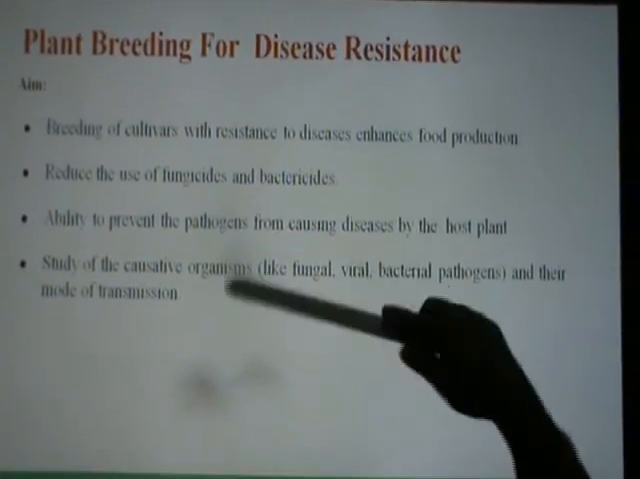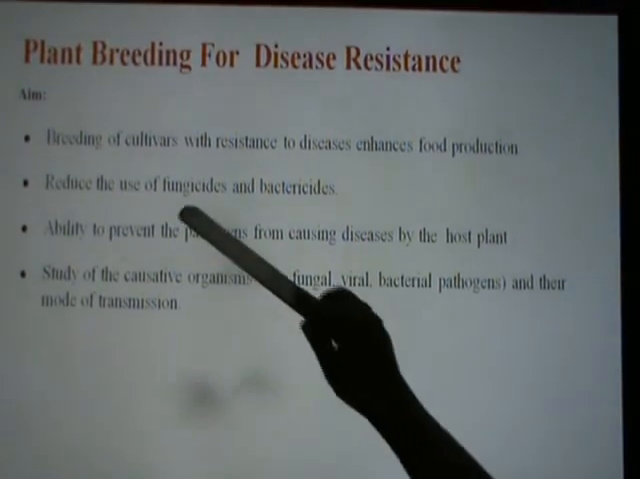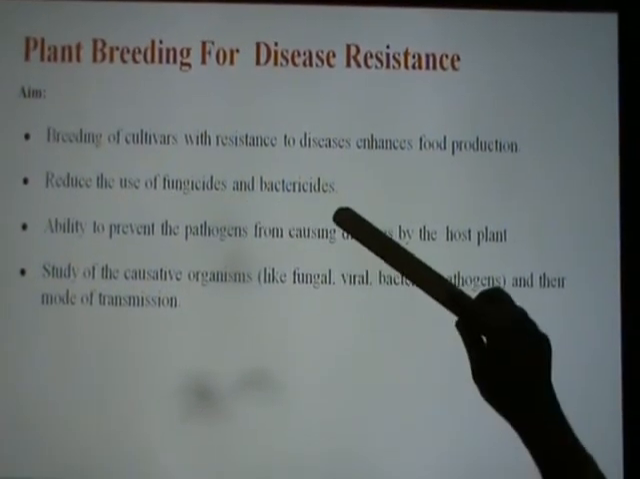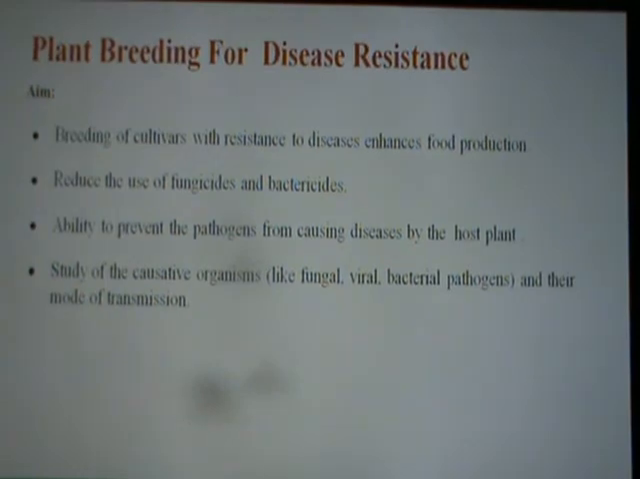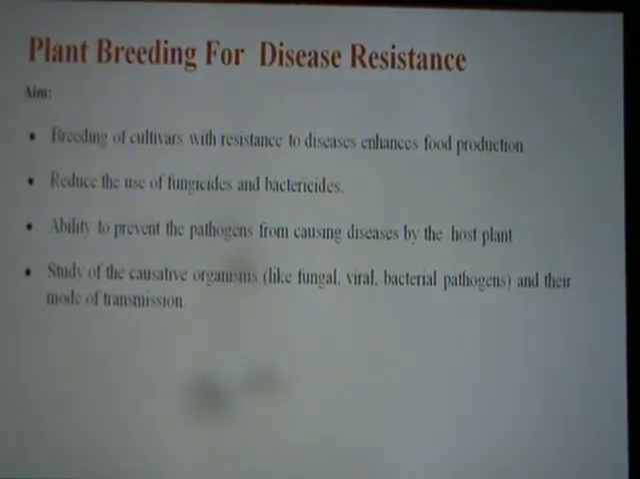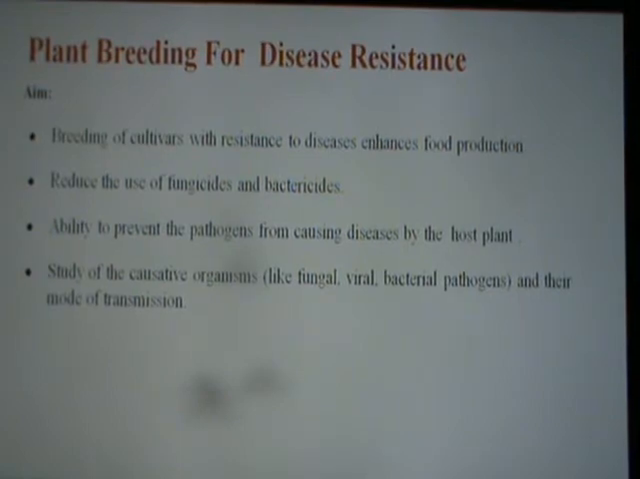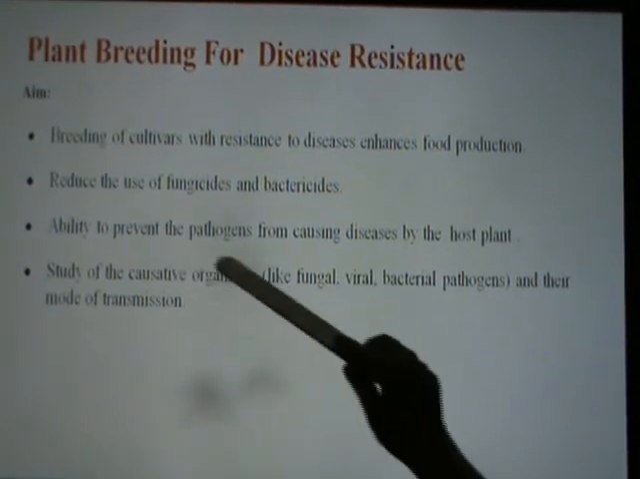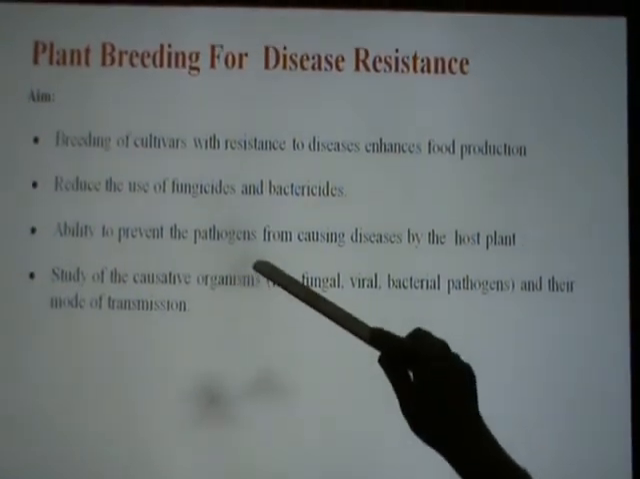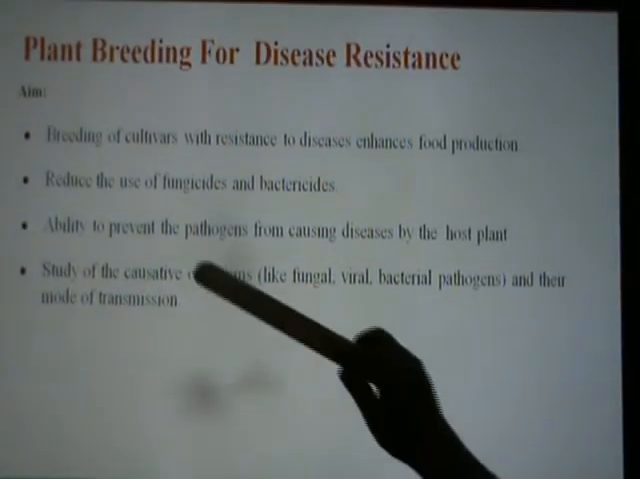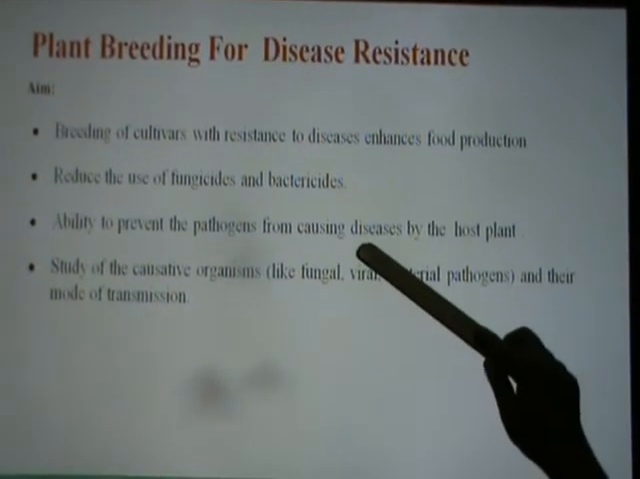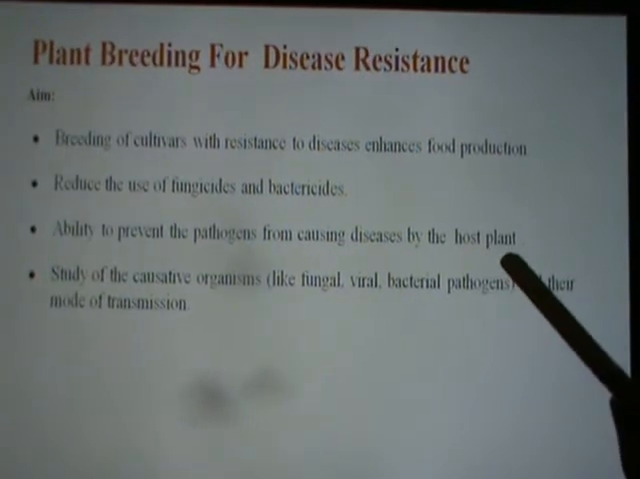Second, if the breeding is done, it reduces the use of fungicides and bactericides, which are used to kill fungus and bacteria. Then different insecticides, like you must have learned about DDT and all that. Now, the ability to prevent the pathogens, which are the organisms that cause disease, from causing diseases in the host plant.